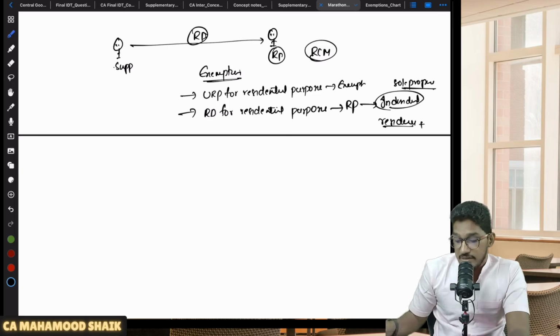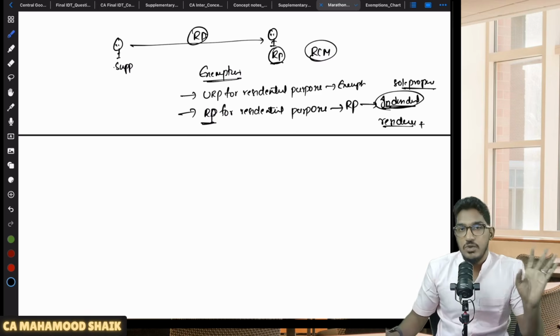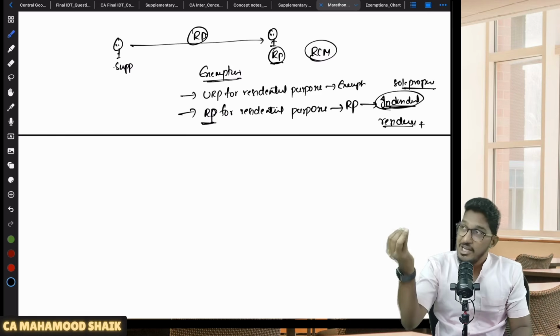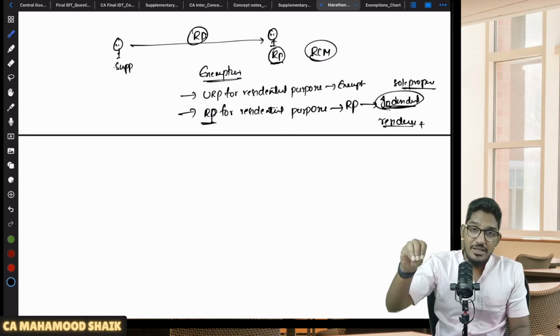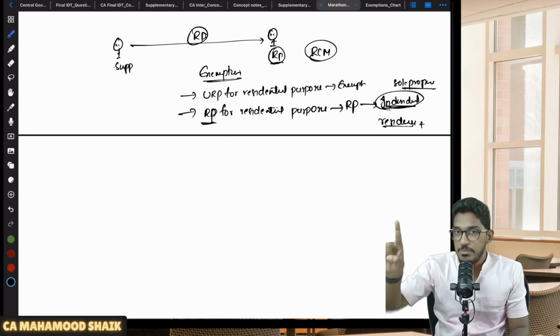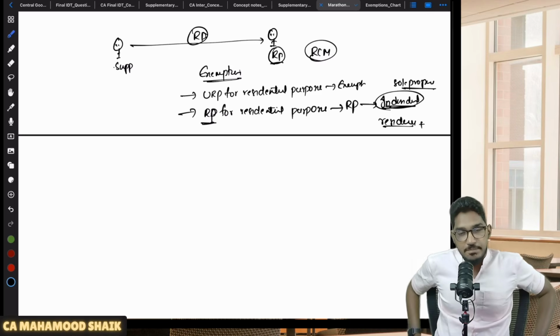Yes. Why? Because exemption is there only when that renting of residential dwelling is taken by a recipient who is a registered person who must be a sole proprietor, and he must be using that residential dwelling for residential purposes. Then only exemption will become applicable. In case the partnership firm has taken a 2 BHK flat for residential purposes only, for their partners, no exemption will become applicable. Only when the recipient is a registered person who is a sole proprietor and who is using that residential dwelling for his residential purposes, then only exemption will come. Understood? Clear and comfortable, everybody?